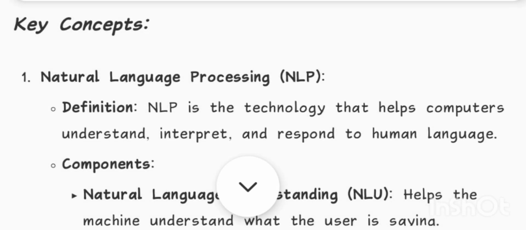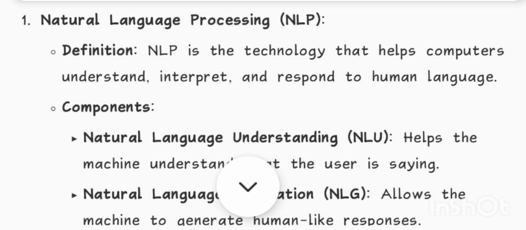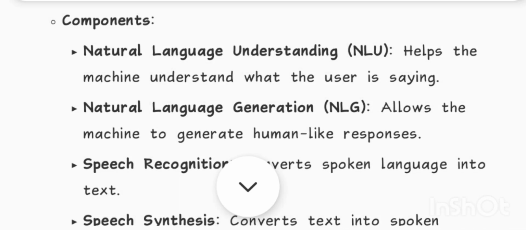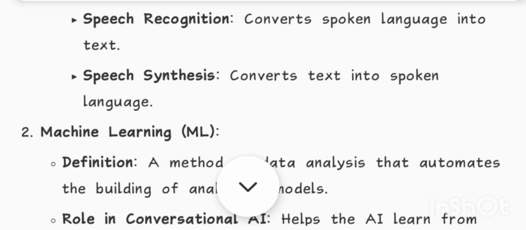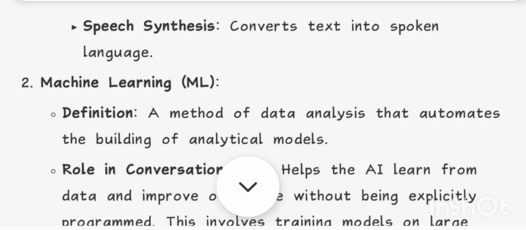Natural language processing, NLP. Definition: NLP is the technology that helps computers understand, interpret, and respond to human language. Components: natural language understanding, NLU, helps the machine understand what the user is saying. Natural language generation, NLG, allows the machine to generate human-like responses. Speech recognition converts spoken language into text. Speech synthesis converts text into spoken language.